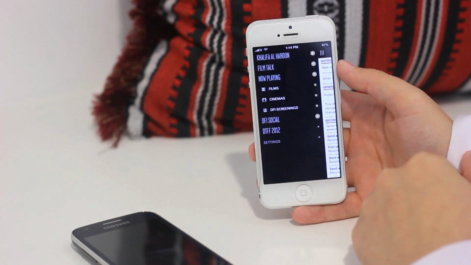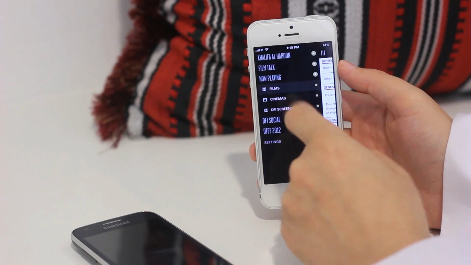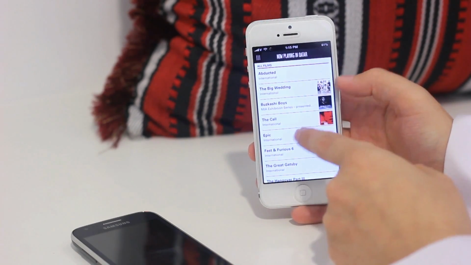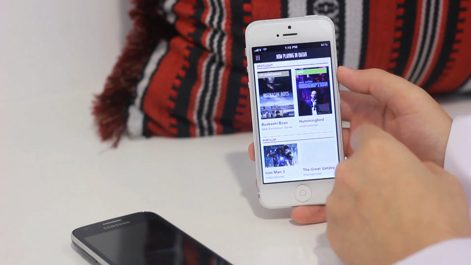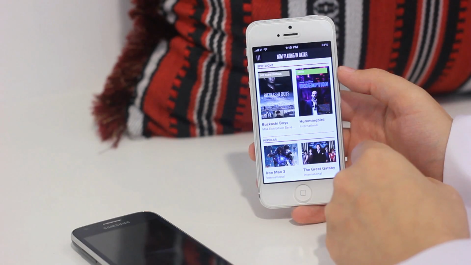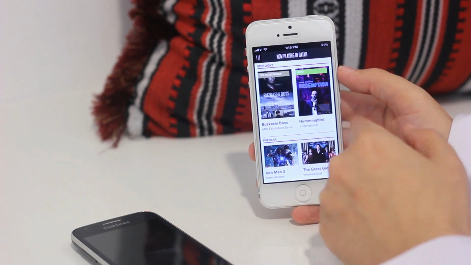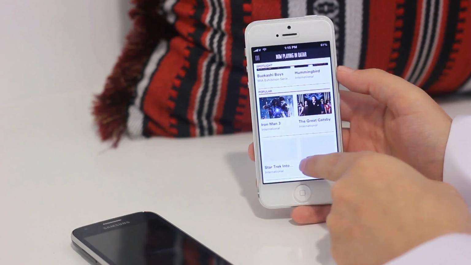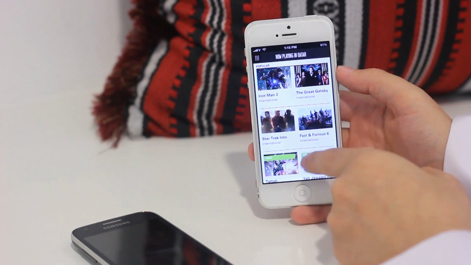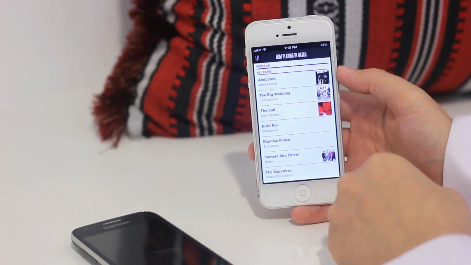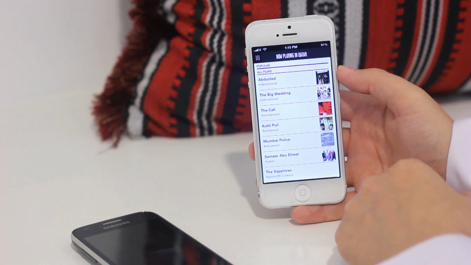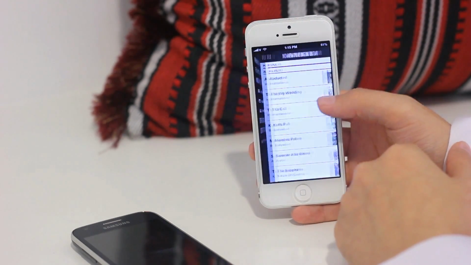We're going to take a look at the Now Playing. In Now Playing, you can see the films that are now playing, and it's fantastic because you've got the Spotlight. In this case, you've got the Buzzkashi Boys. We've also got Hummingbird. Here are the popular now showing. You've got Iron Man, you've got the Great Gatsby. It's just really, really nice, simple applications that you can also get notifications for. So I recommend checking out the DFi app.